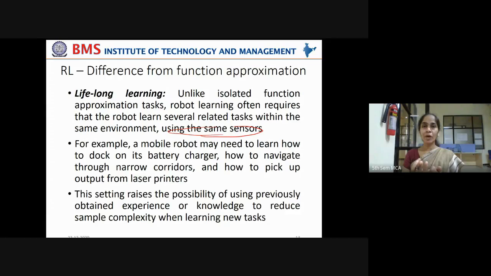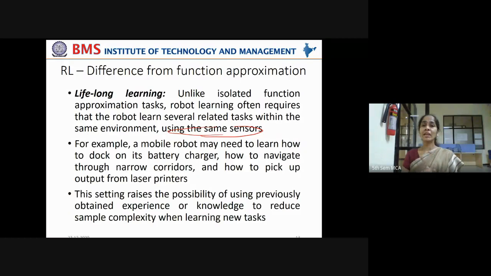In the same driving environment, using the same sensors, it has to learn several related tasks, driving in any of these road conditions. Okay, so in the function approximation problem, once the training examples are given, a function is approximated from them, and that is the end.